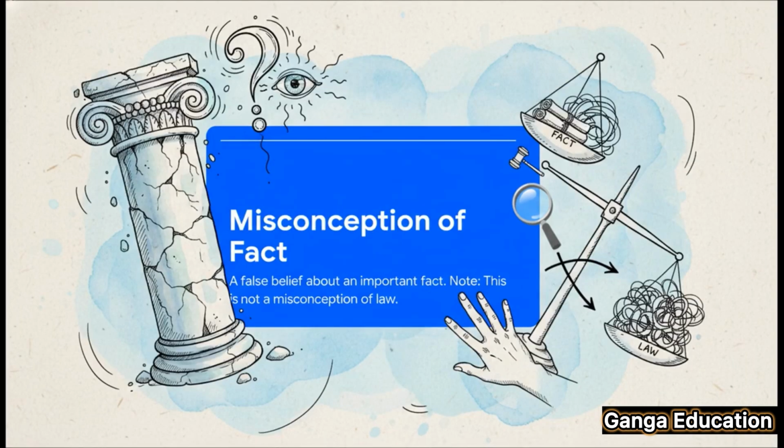Okay, next on our list is misconception of fact. This is pretty straightforward. It's when someone's consent is based on something that's just, well, false. But here's the crucial part, and this is a classic exam trap, so listen closely. It has to be a misconception of fact, not a misconception of law. You know the old saying, ignorance of the law is no excuse, and that applies here. But being wrong about a key fact, that can absolutely make the consent invalid.